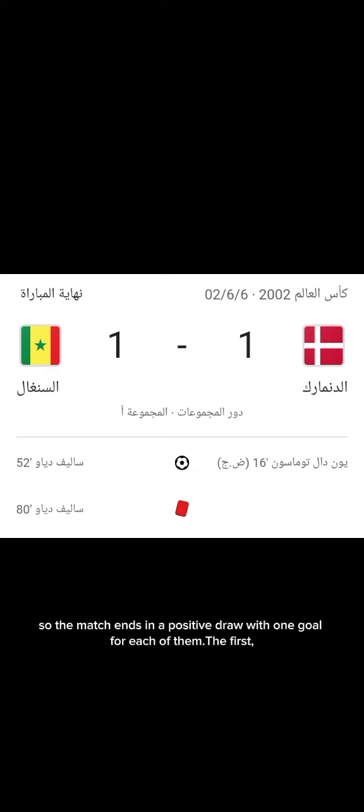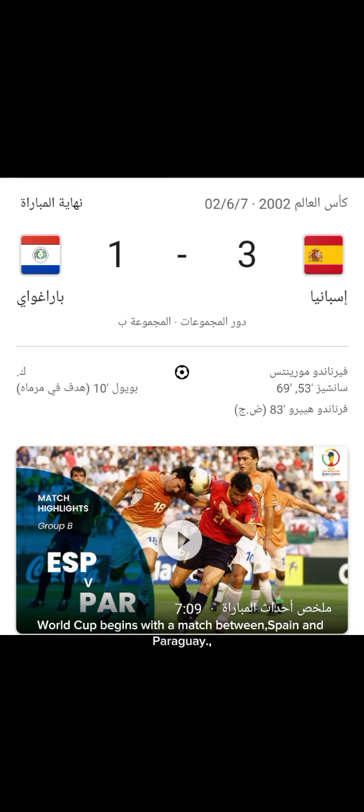The first match in the second round of the group stage in the 2002 World Cup begins with a match between Spain and Paraguay. Paraguay advances through an own goal and Spain scores the equalizer through Fernando Morientes in the 53rd minute. Spain scores the second goal through Fernando Morientes in the 69th minute, and Fernando Hierro scores the third goal for Spain through a penalty kick. The match ends with Spain winning 3-1.